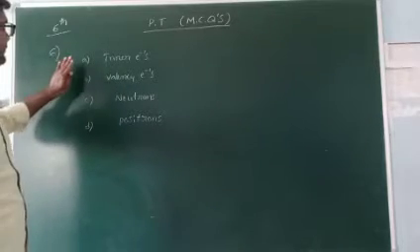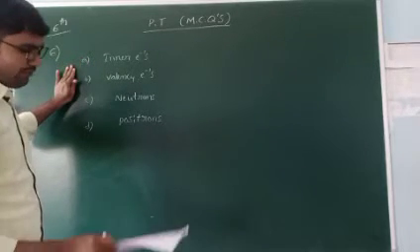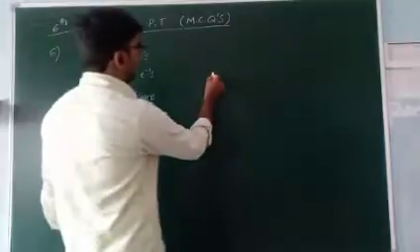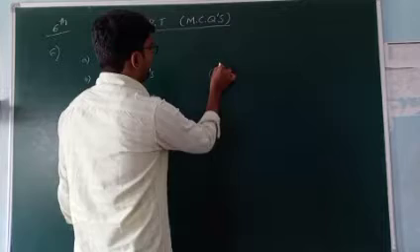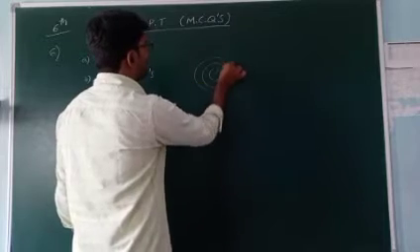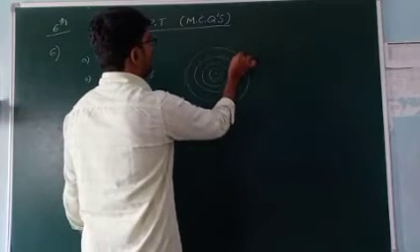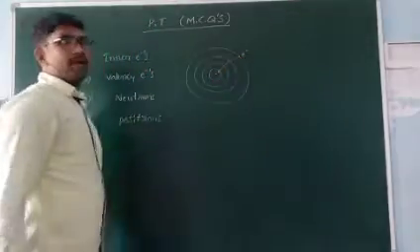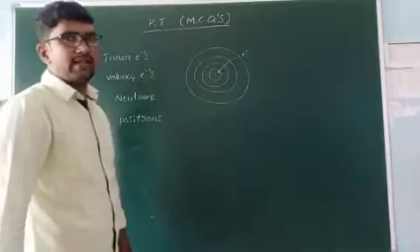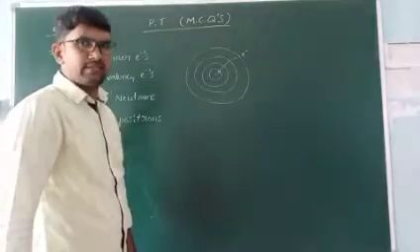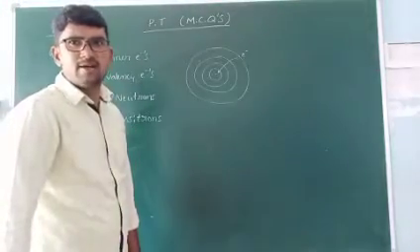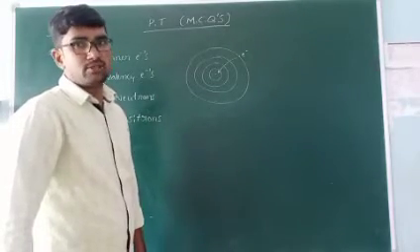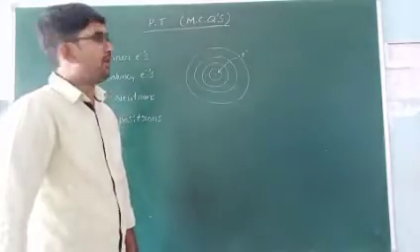Now see, the magnitude of the screening effect depends upon... actually, what is the screening effect? For example, one electron is present here. The nucleus tries to attract that electron. Not only the last electron, all electrons try to move towards the nucleus, and the nucleus also tries to attract them.